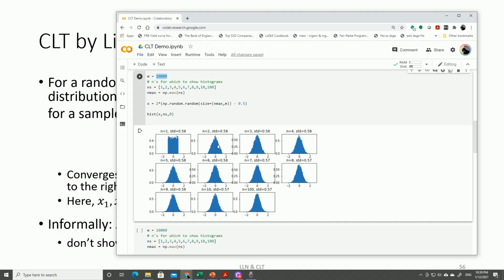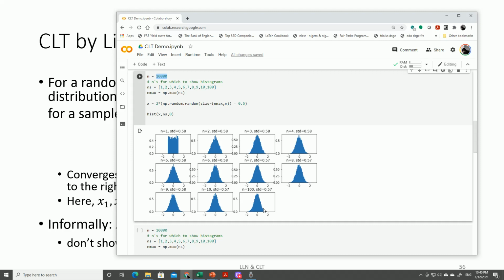Now let's keep increasing. So I get 3, 4, 5 numbers and so on. And you see, while I'm increasing the number of variables in my average, my histogram looks more and more like this beautiful bell-shaped curve. I don't have a proof here, obviously, because I would have to show that it actually is normal.